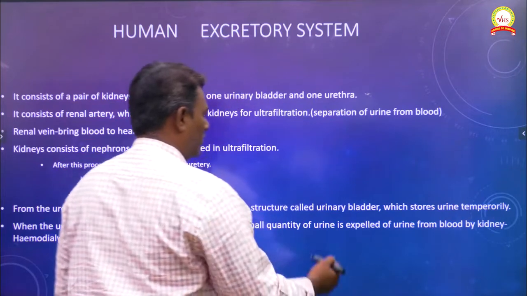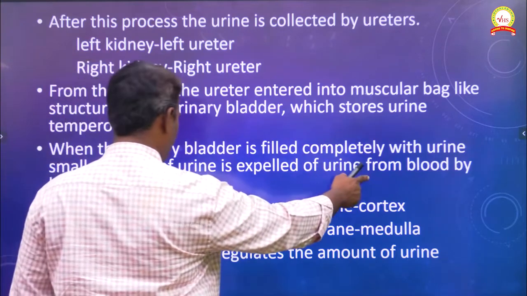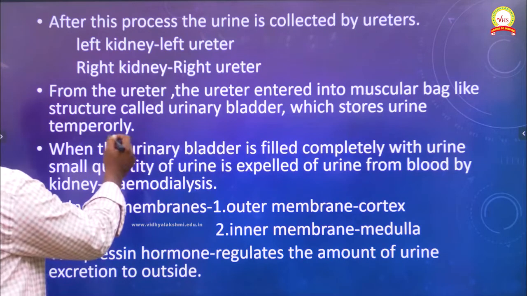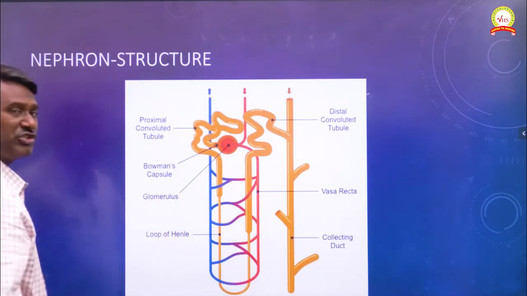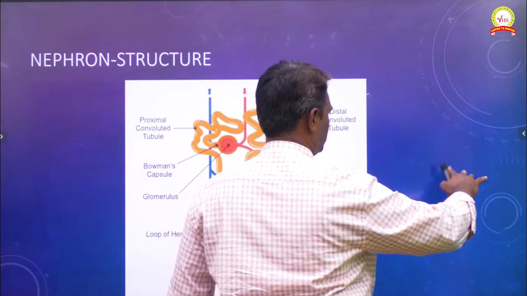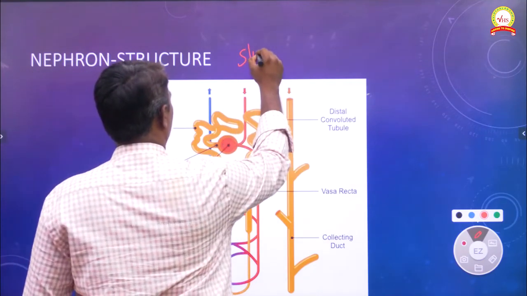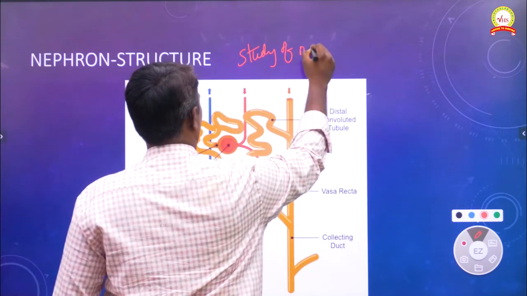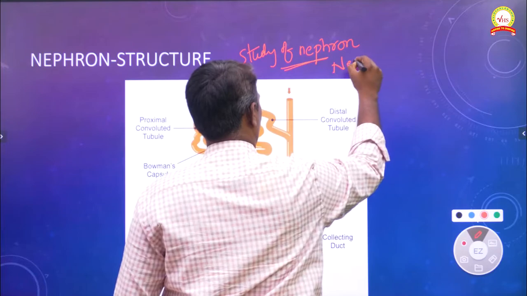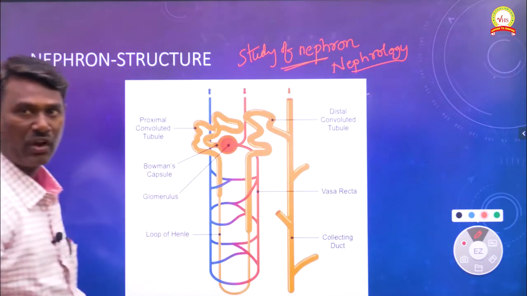Next we are going to see the structure of nephron, which is very, very important. The study of nephrons we call nephrology.